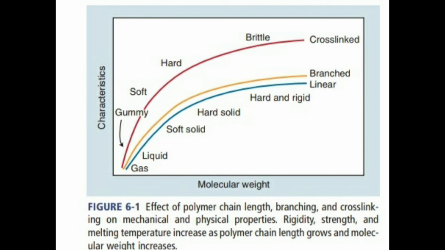How it becomes if it is cross linked, if it is branched, and linear, etc. Rigidity, strength and melting temperature increase as the polymer chain grows and molecular weight increases. You can see in the picture, if the molecular weight is increasing, then it is more hard and rigid, right?